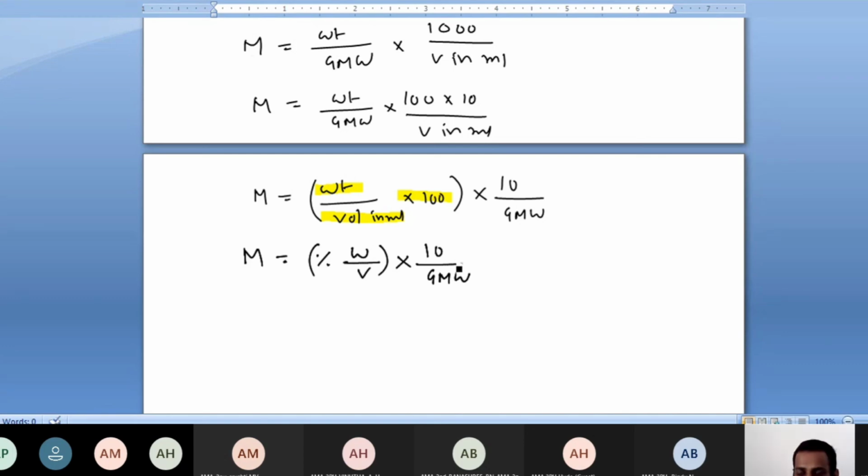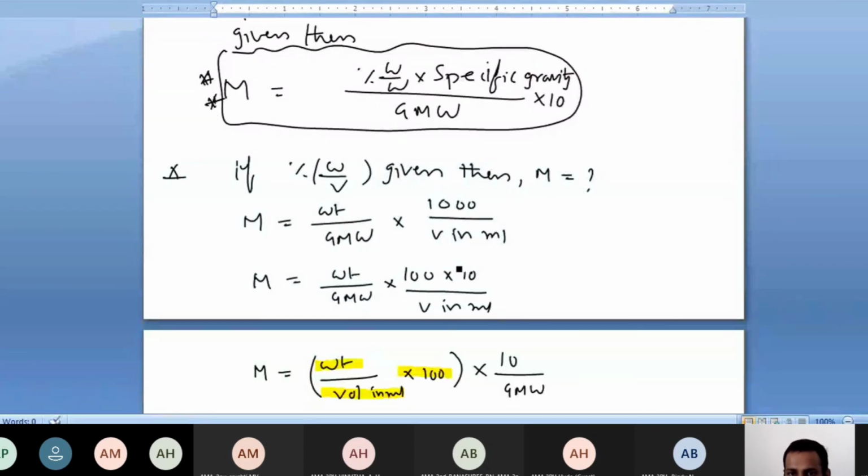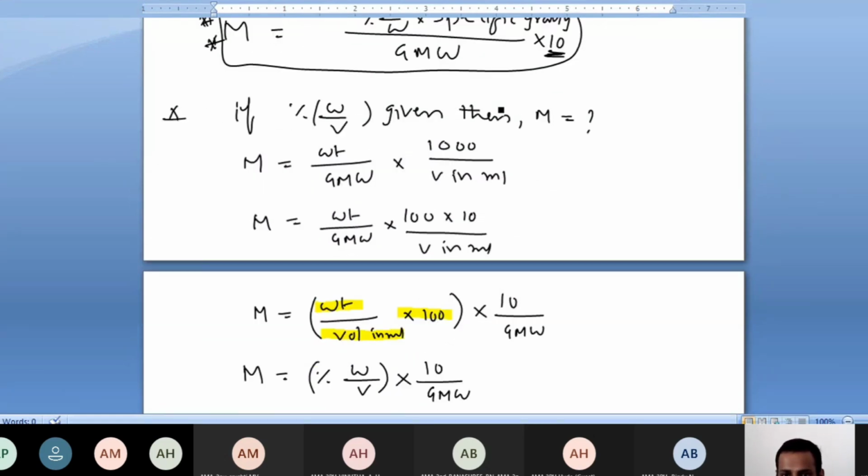That's why in the previous formula also, when density is given and percentage weight by weight is given, you have into 10. Why into 10? Now you can understand, because in percentage you have 100 there, and 100 into 10 is 1000. So when percentage weight by weight and specific gravity are given, the formula is: molarity is equal to percentage weight by weight into specific gravity by gram molecular weight into 10. That is the most important.